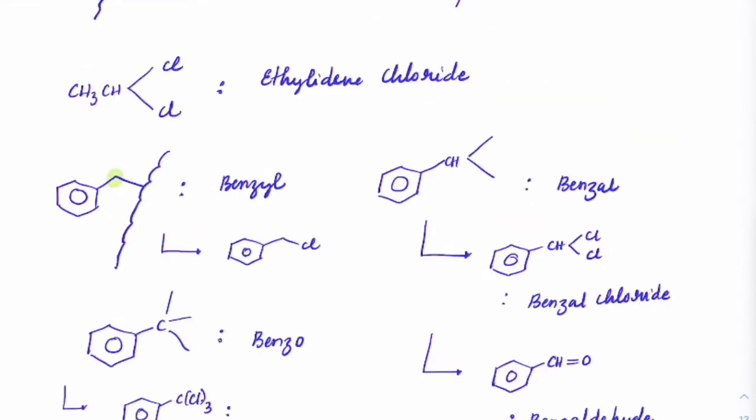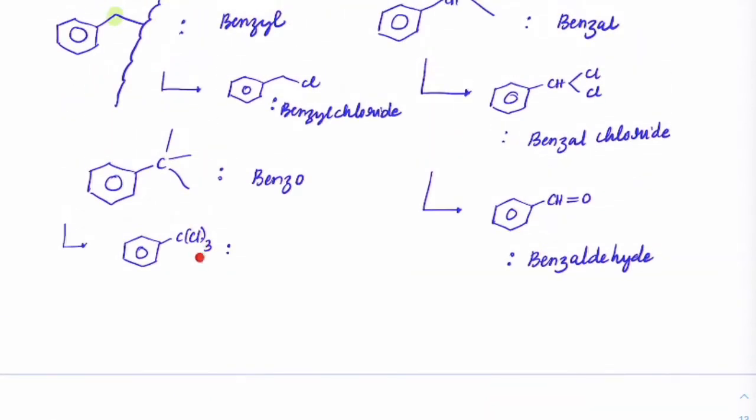A chlorine, which means it is a single chlorine connected. So what should be the name? This one will be benzyl chloride. In case we have three connections, then we will call it benzotrichloride.